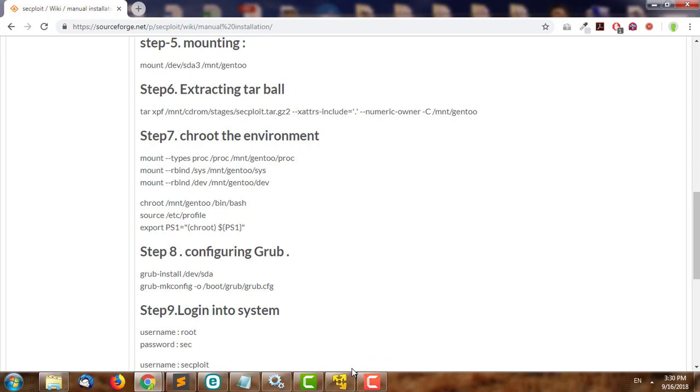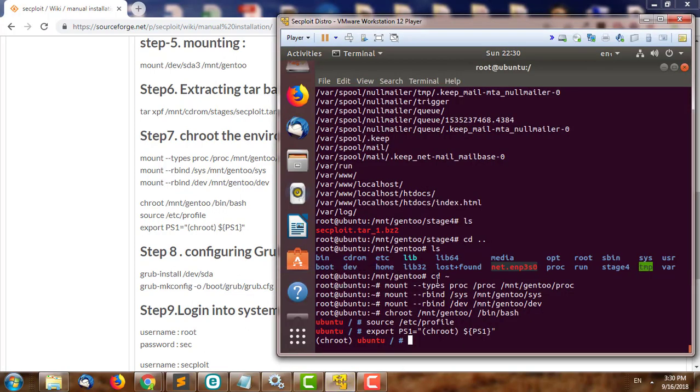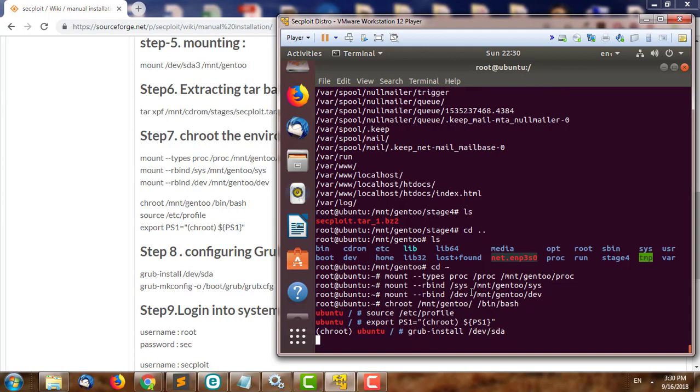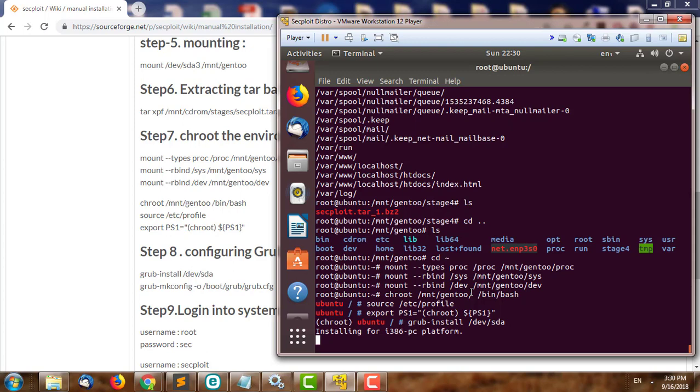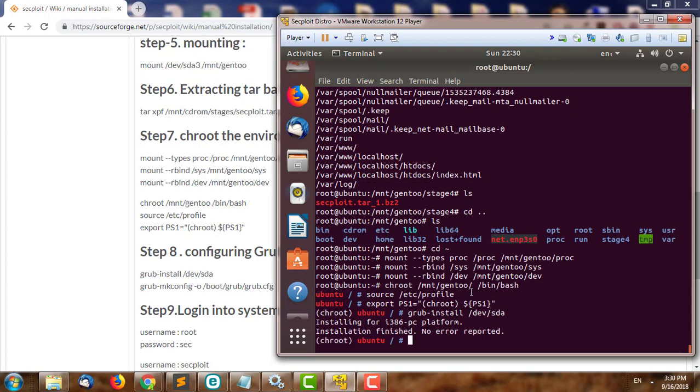The last step is to configure grub. We run grub-install and install it on /dev/sda. Excellent.